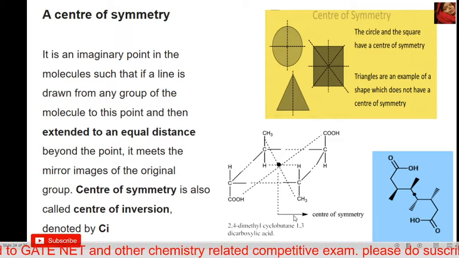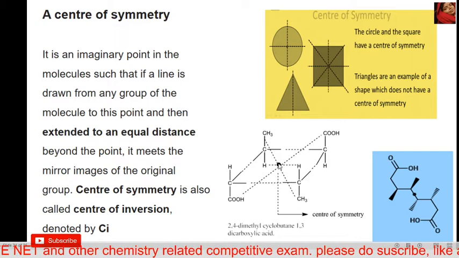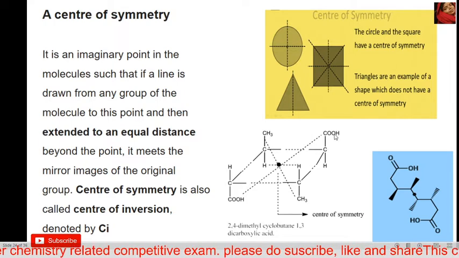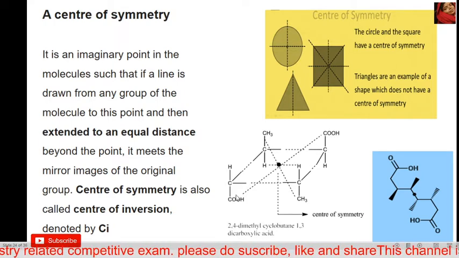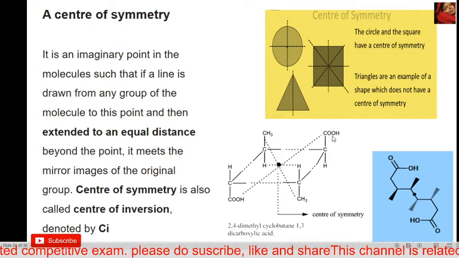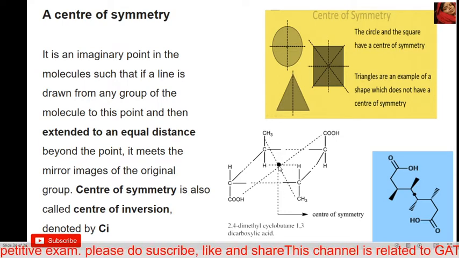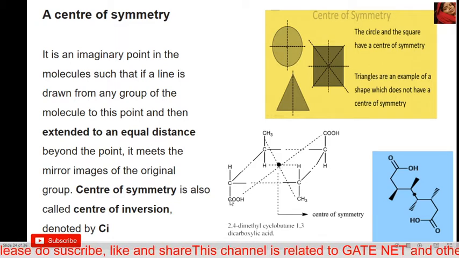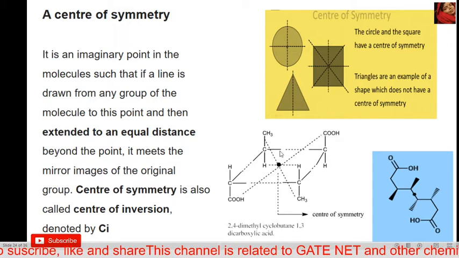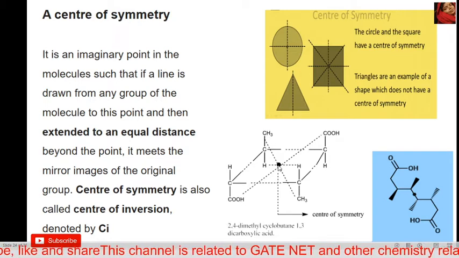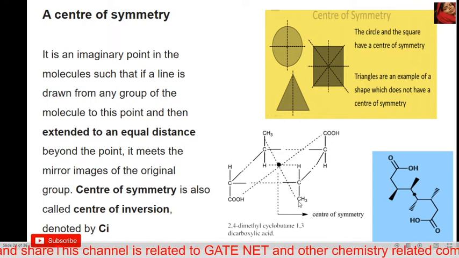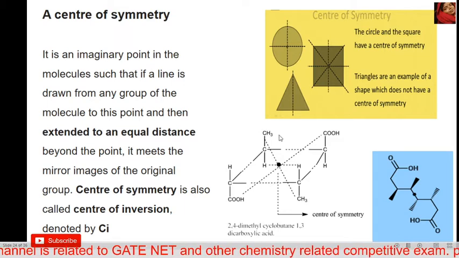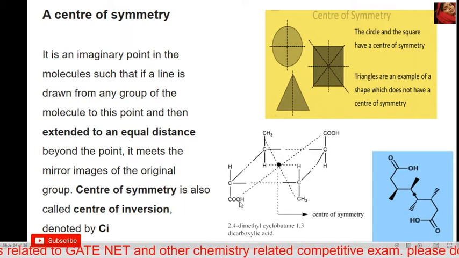For example, in this compound, here is an imaginary point present in the center of this molecule. Then here is a carboxylic group, and here is a carboxylic group. The distance from this point to this point is the same, and the distance from this point to this point is the same. It means this group and this group are the same, and this group and this group are the same.